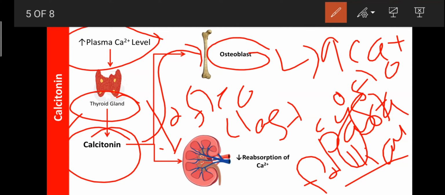The same calcitonin also acts on the kidney, where it inhibits the reabsorption of calcium and enhances its excretion. So calcitonin can decrease the elevated plasma calcium level in the blood. Like that, these three hormones are involved in the regulation of plasma calcium levels.